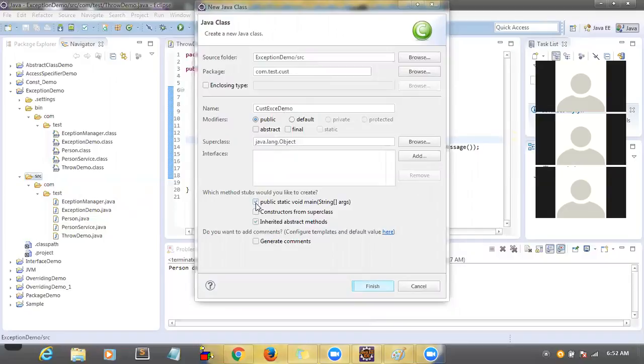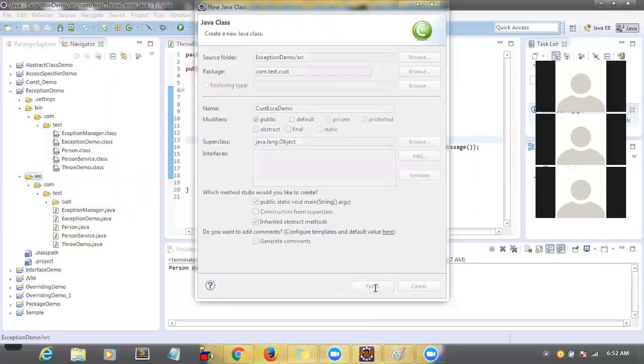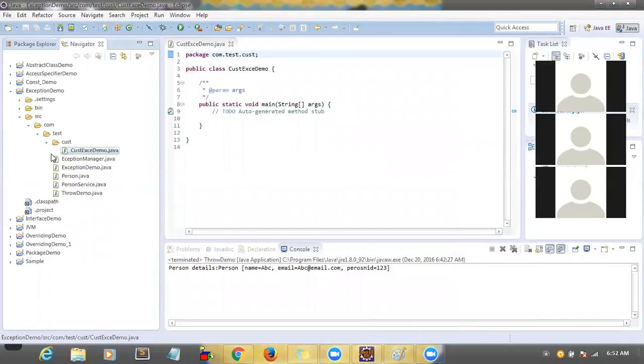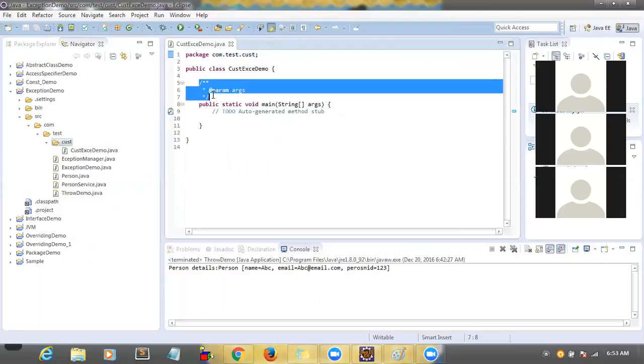I'm going to select public static void main, and finish it, and close all those other classes. So we are in the new package under com test, under cust.